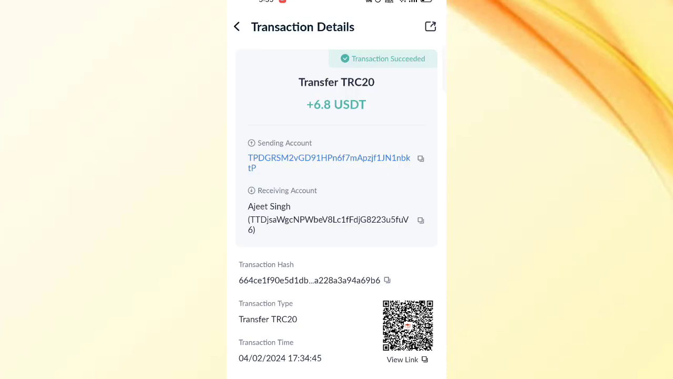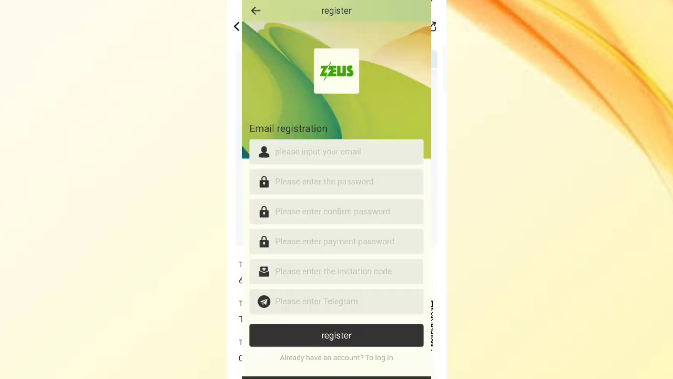You can see on the screen 6.8 USDT is successfully received in my wallet. This is how you can withdraw your commissions. In this video, I will discuss a new USDT earning site. In this site, you can earn lots of dollars through investment and cloud mining.